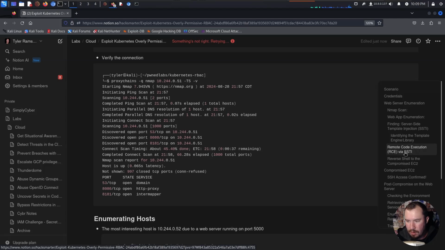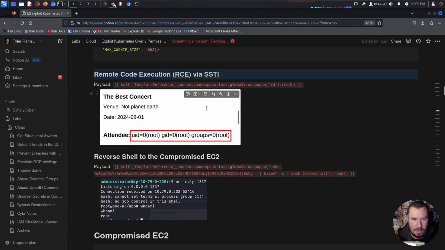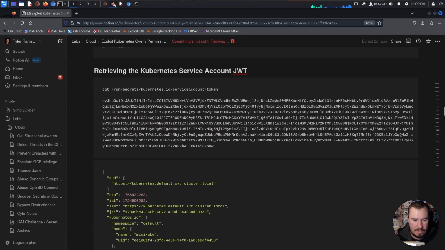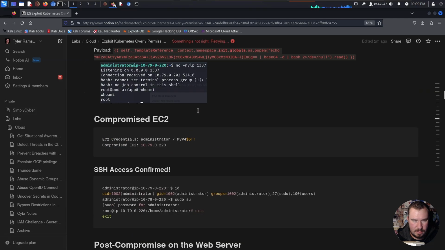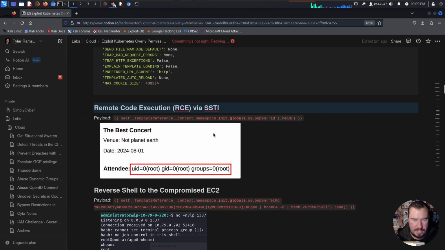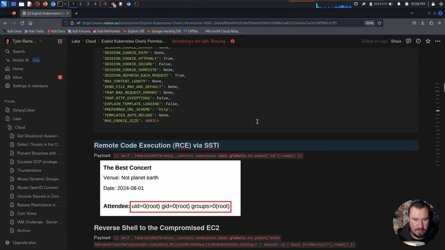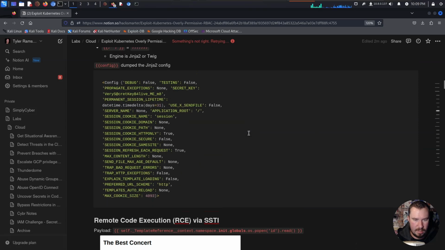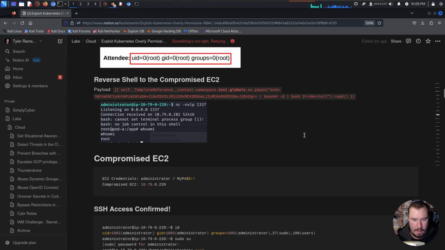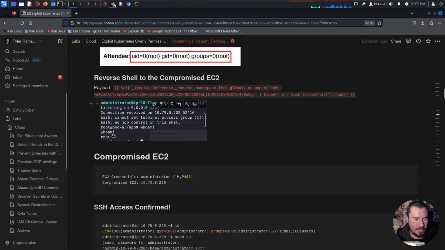If we go over to our remote code execution notes, we have compromise EC2, reverse shell to compromise the EC2. Did I not include the commands to actually run it? I must not have. I probably should have included those commands, but that is fine. We'll go ahead and just do it again together.